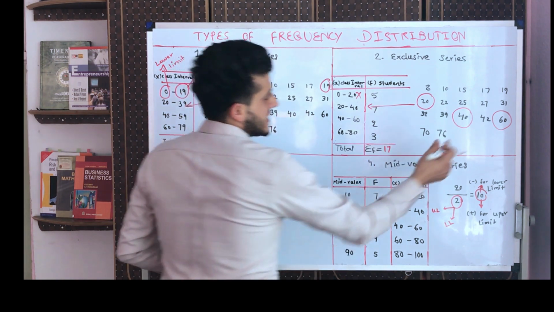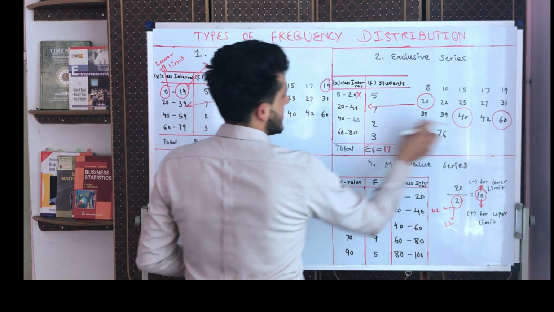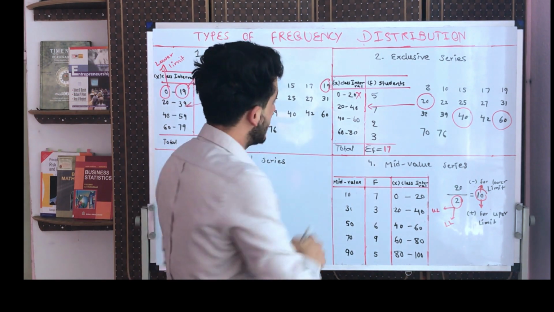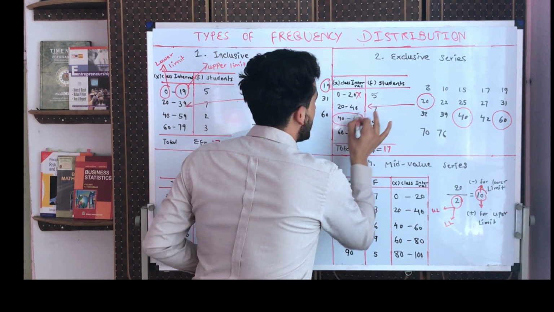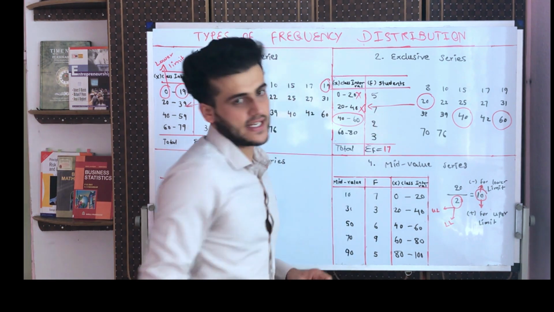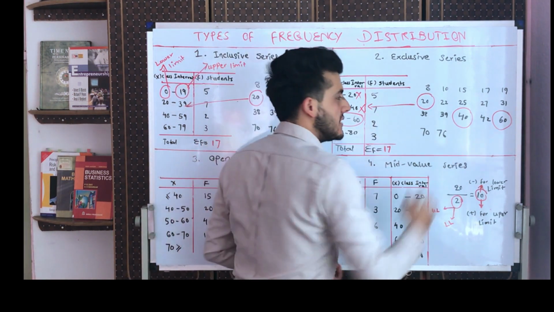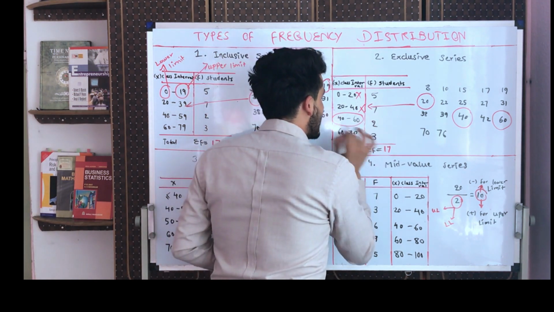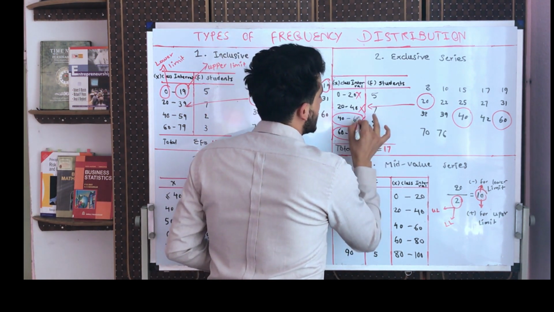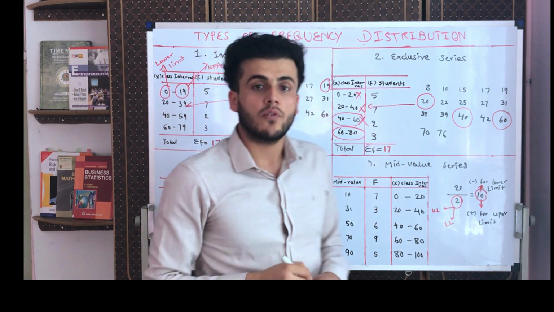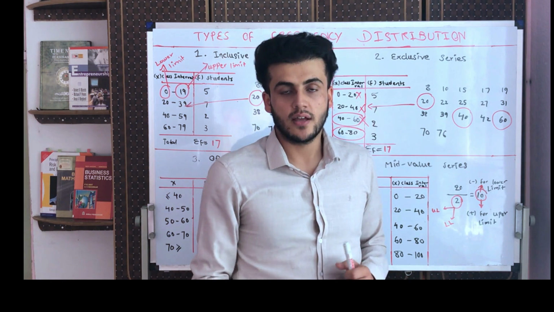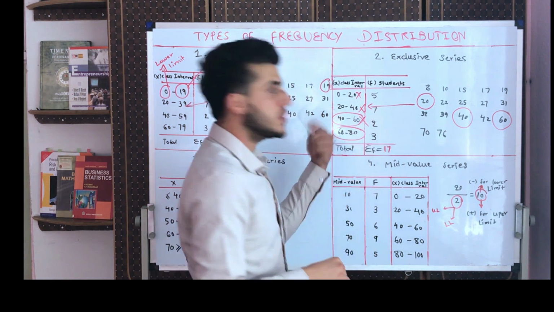The same situation comes with 40. 40 is also here and in here. Where should we include it? We include it in this class, and we exclude it from the first class. We have 60. What should we do with 60? 60 would be included in this class and excluded from the previous class. It means we leave the first class and include it in the second class. In other words, we exclude it from the first class.